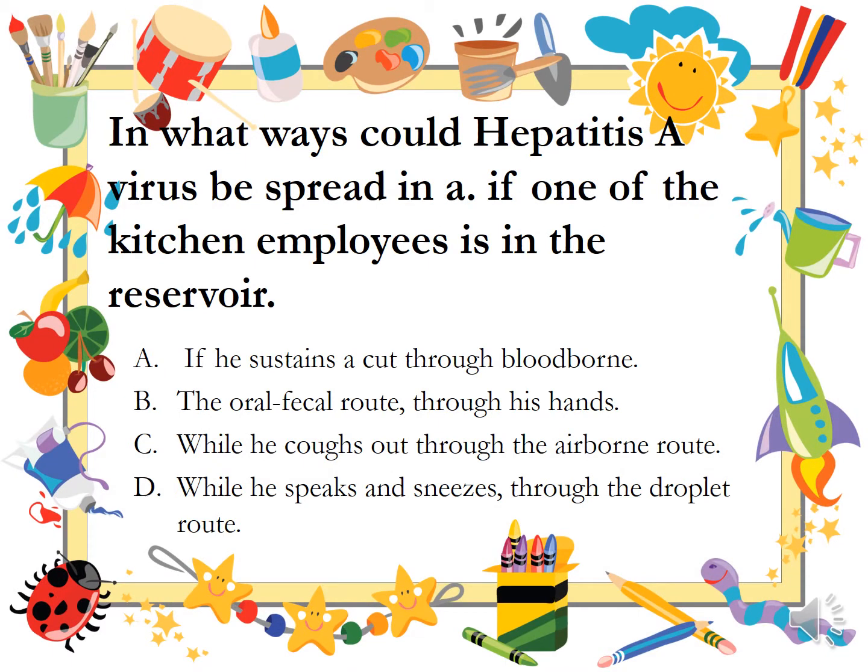In what ways could hepatitis A virus be spread if one of the kitchen employees is in the reservoir state? If he sustains a cut, through the bloodborne route; through his hands, the orofecal route; while he coughs, the airborne route; while he speaks and sneezes, the droplet route.